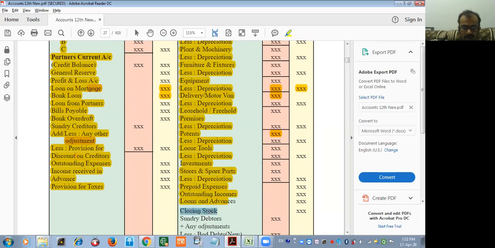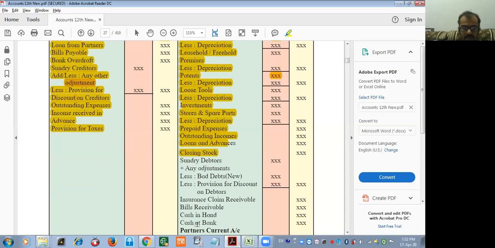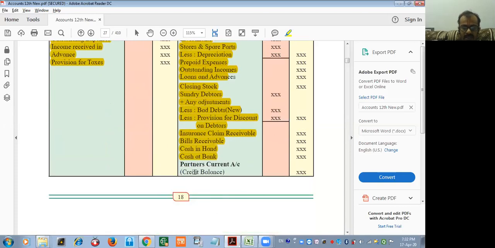closing stock, sundry debtors plus any adjustment, less bad debts, new, less provision for discount on debtors, insurance claim receivable, bills receivable, cash in hand, cash at bank, partner's current account. There is a mistake. It should be the debit balance. It's not a credit.